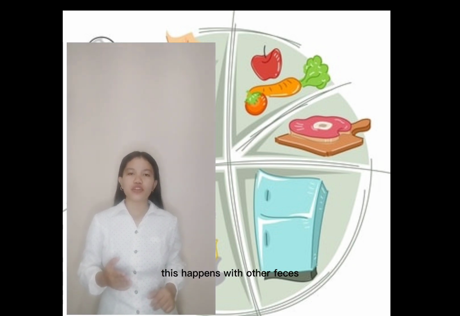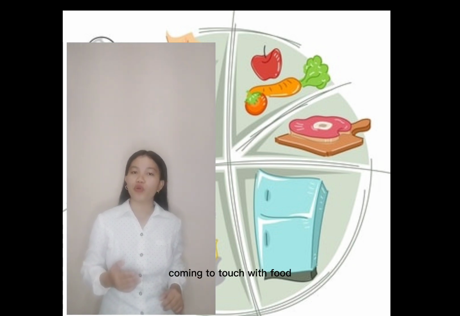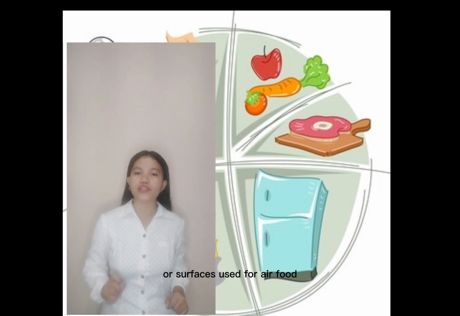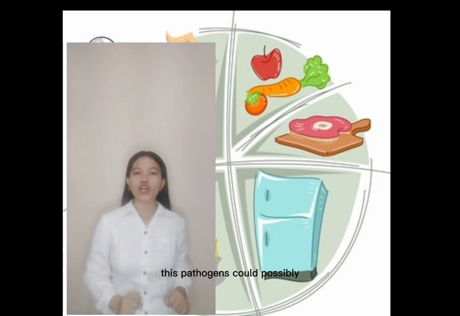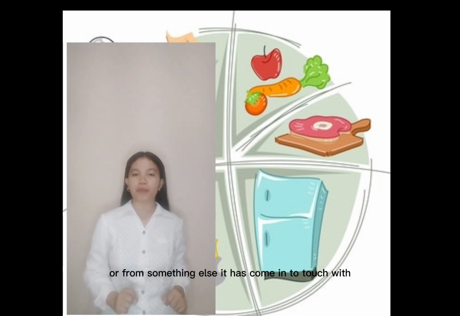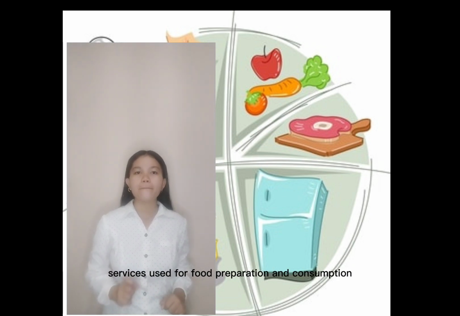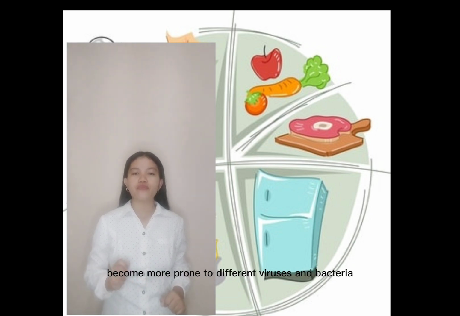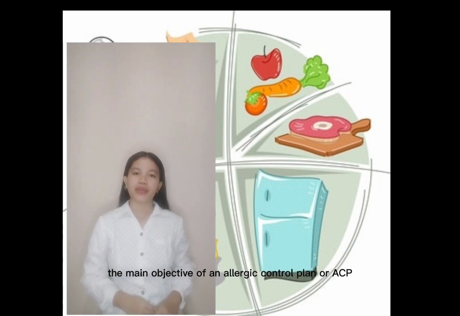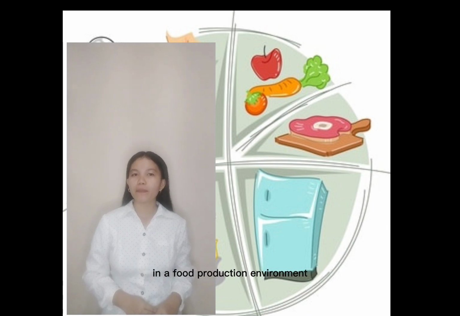Pest management is another element that contributes to foodborne illnesses. This happens when scattered feces come into contact with food or surfaces used to prepare food. These pathogens could originate from the pest's body or from something else it has come into contact with. In addition, pests, particularly rats, can transmit parasites through their waste. Surfaces used for food preparation and consumption become more prone to different viruses and bacteria due to inadequate pest management.